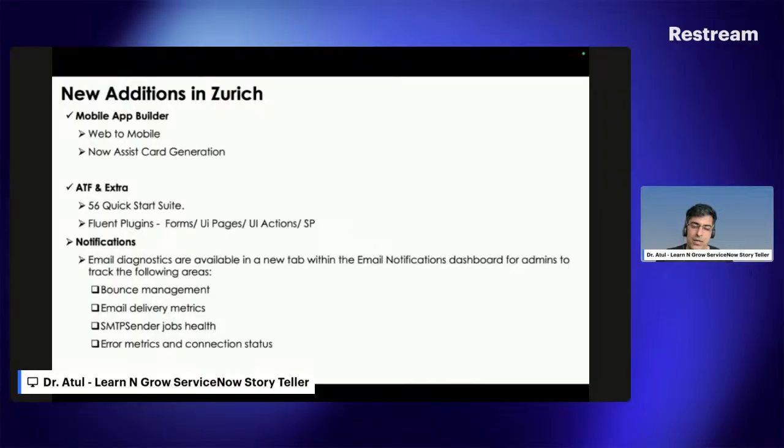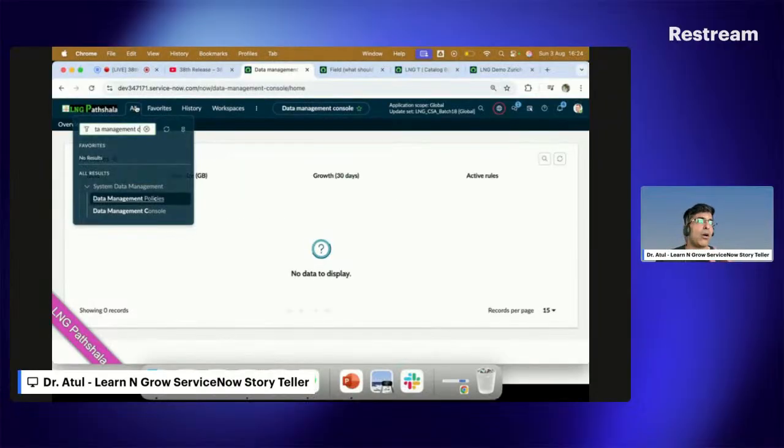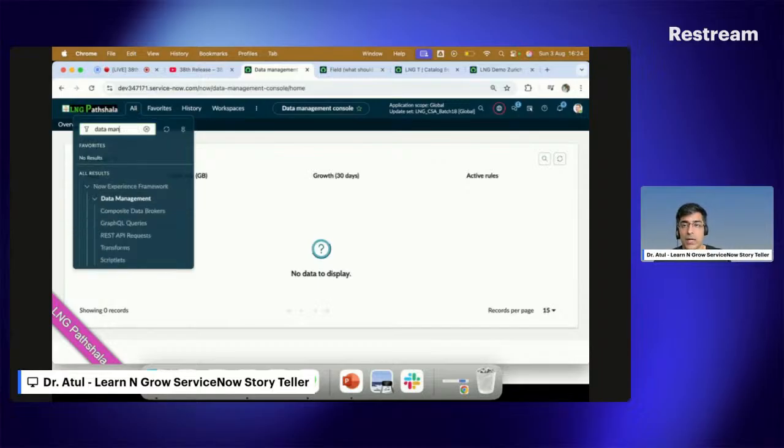Okay, now mobile app builder, something new. No need to worry about how to get the interface for the mobile app. As for the mobile app, just open the mobile app builder here.